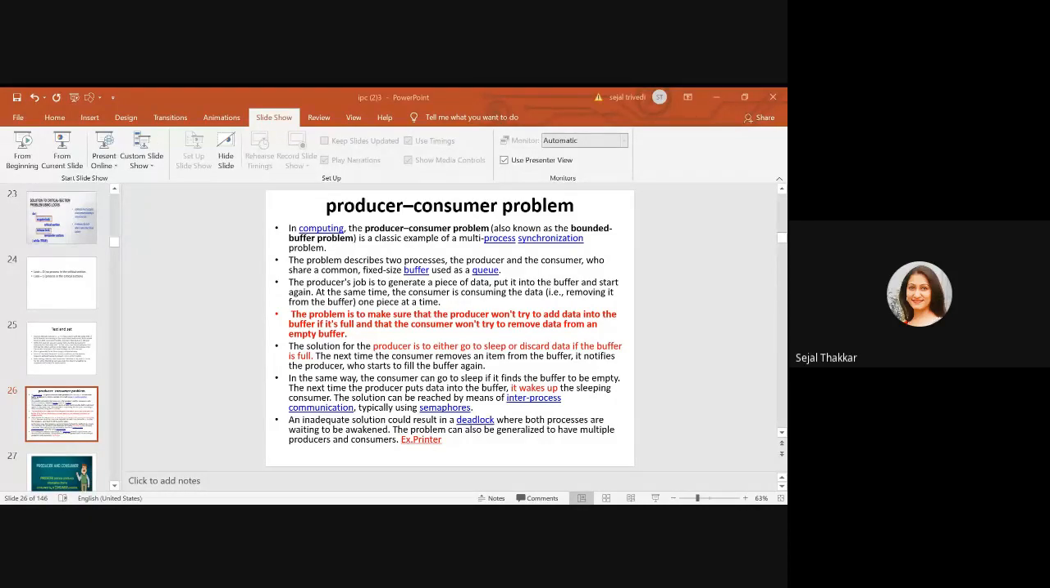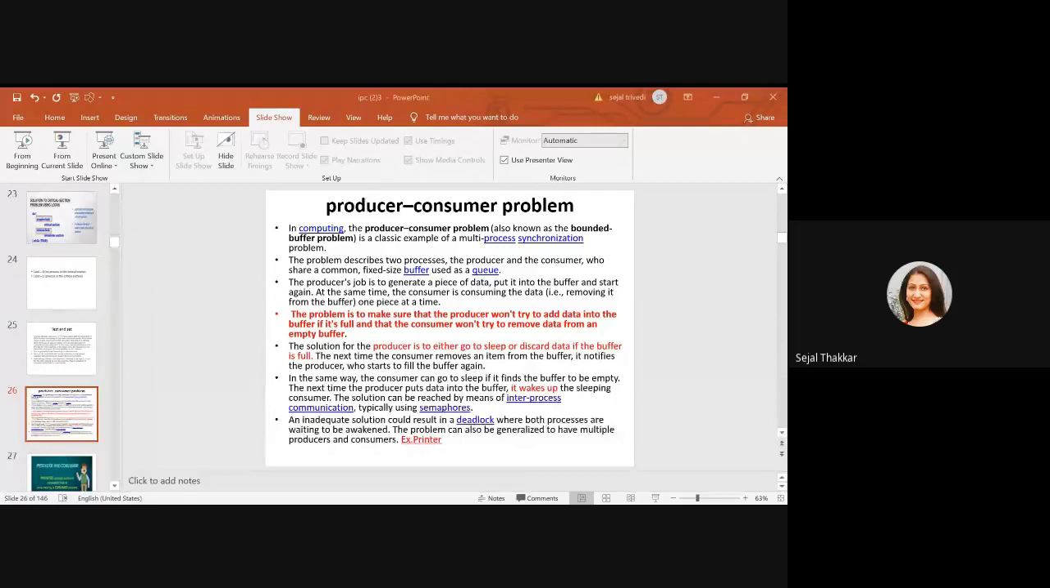The problem is once the truck is full, the producer is not allowed to put more Parle-G biscuit into that truck, and from an empty truck, the consumer is not allowed to remove the Parle-G biscuit packets. Now the solution for the producer is to either go to sleep or discard the data if the buffer is full. And the next time the consumer removes an item from the buffer, it notifies the producer, who starts to fill the buffer again.